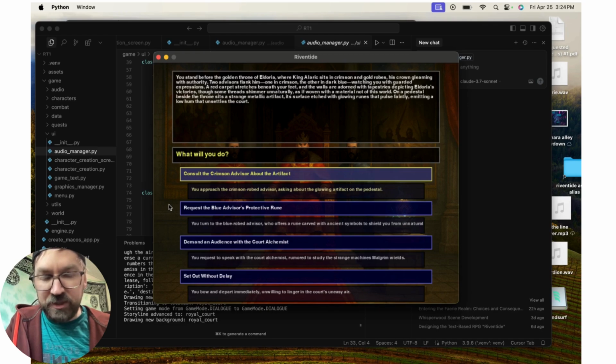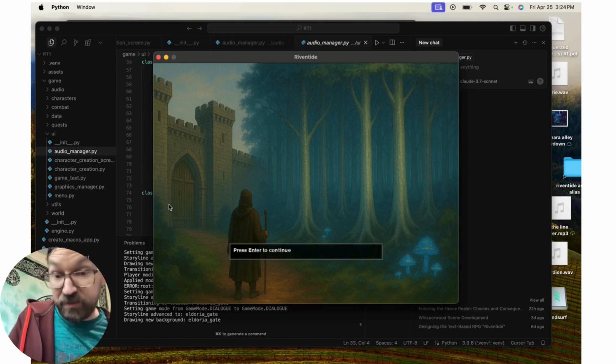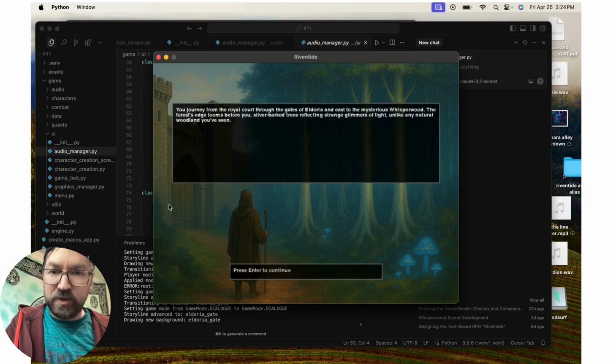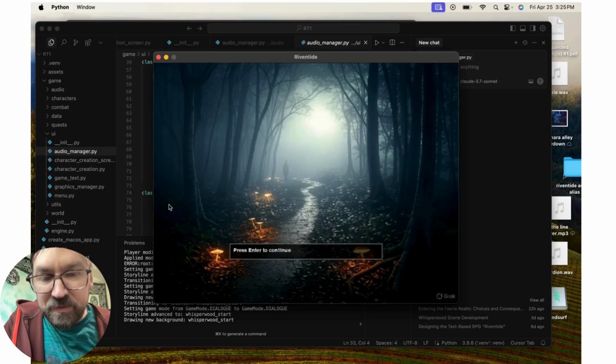We have a question here. Well, let's quickly go through this. I'll do a full gameplay of the game later when it's finished. But let's listen in this next scene. This is kind of the gateway of Eldoria into the forest, and you have to decide to actually go into the forest. When we trigger the forest, you'll hear the forest ambience. So here it comes. That is that sound effect in the background.